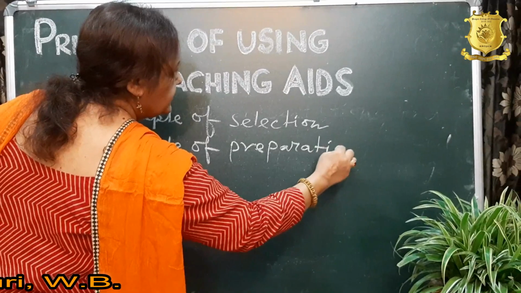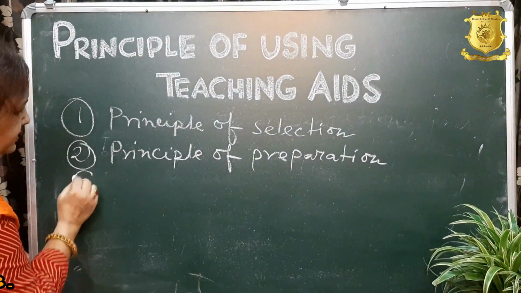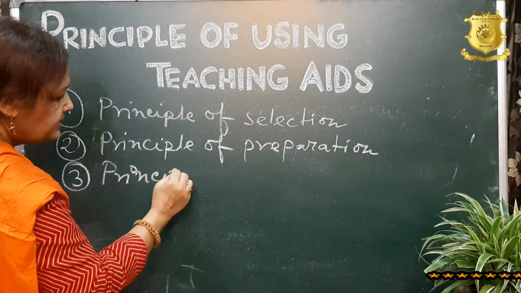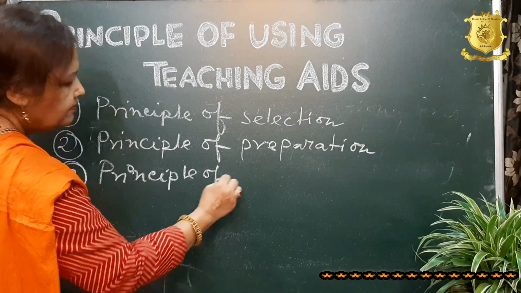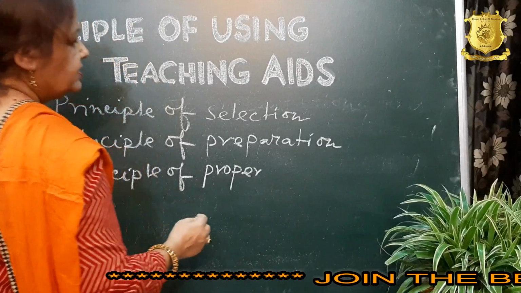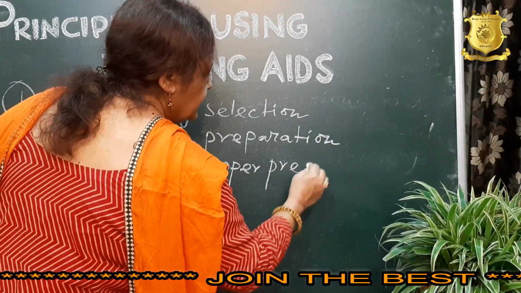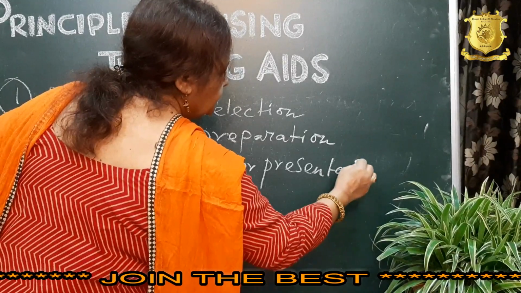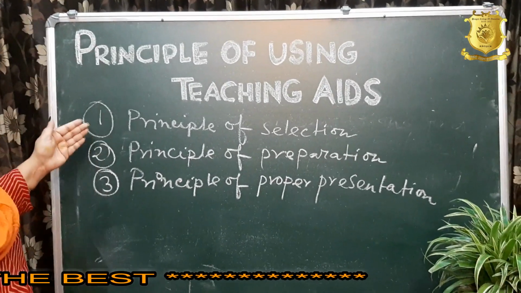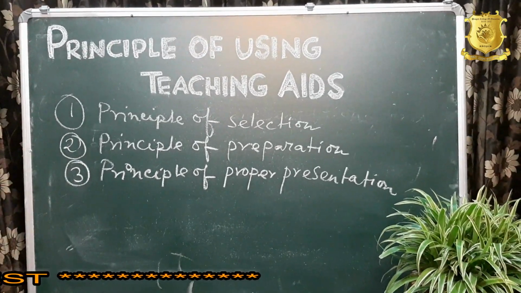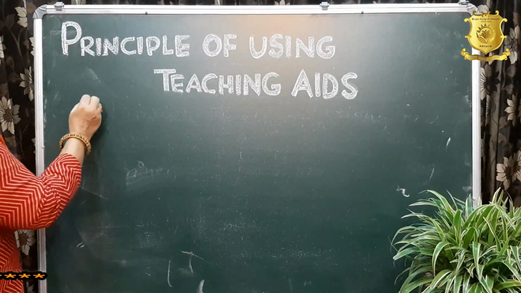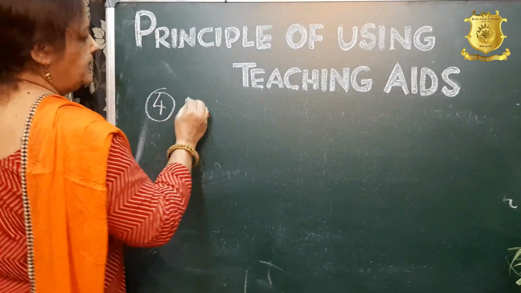Number 3 was the principle of proper presentation of teaching aids. So, yesterday we discussed these 3 points. Now, today we are going to discuss number 4, that is, the principle of control.